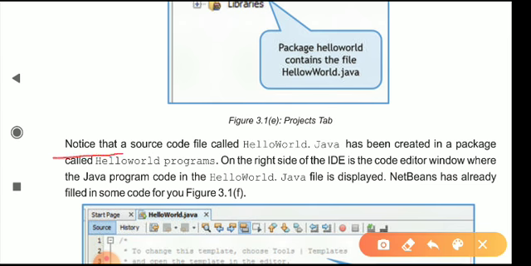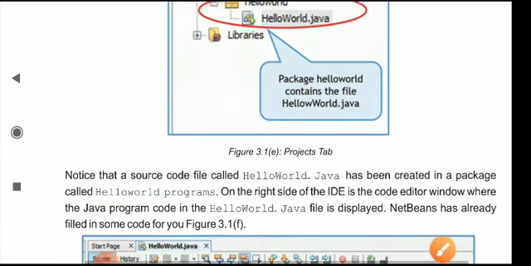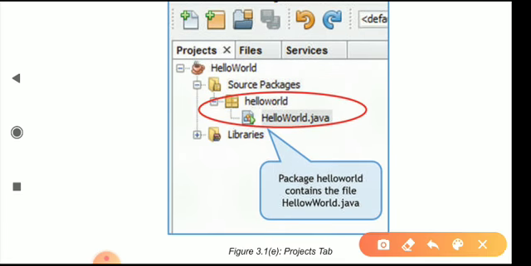Notice that a source code file called HelloWorld.java has been created in a package called helloworldprogram. Here you can see the source package in which HelloWorld is created, and the application HelloWorld.java. This package contains HelloWorld.java.